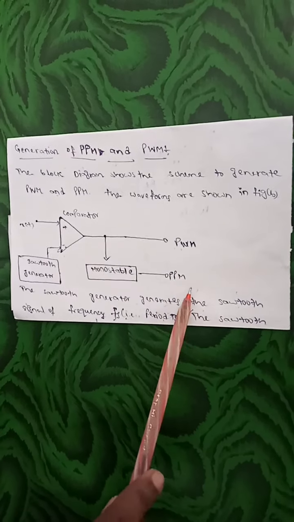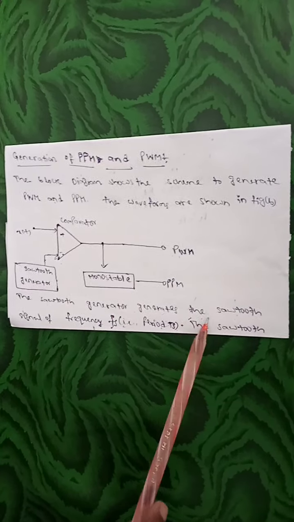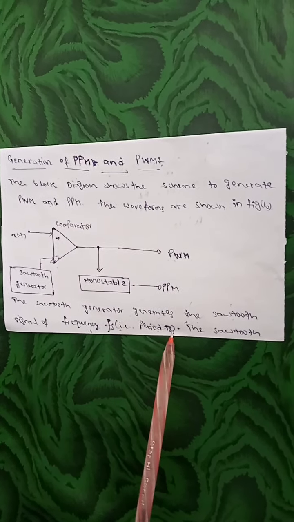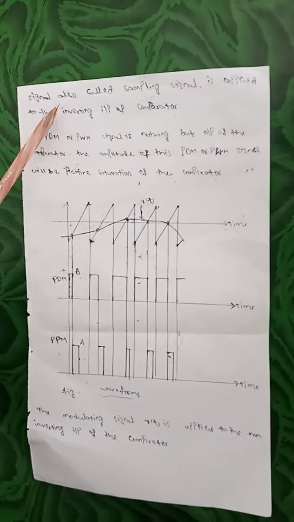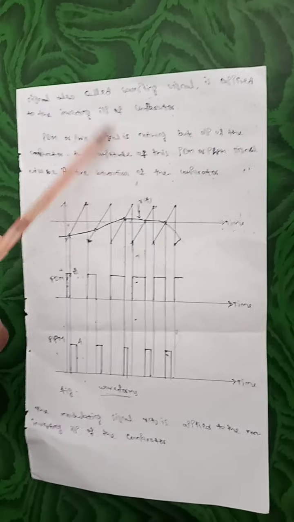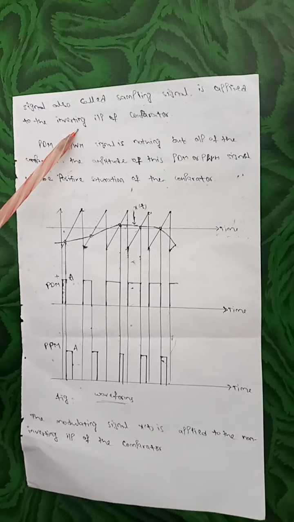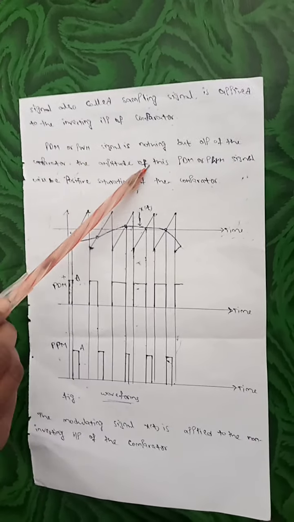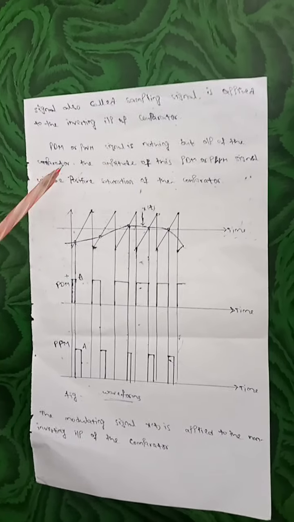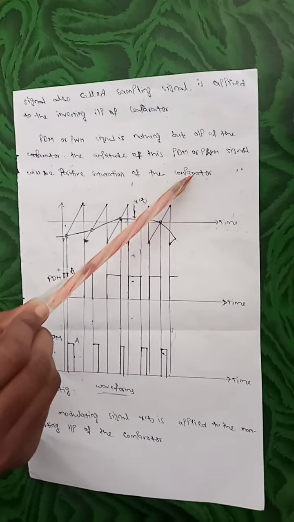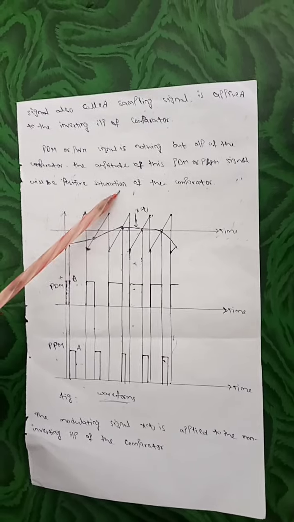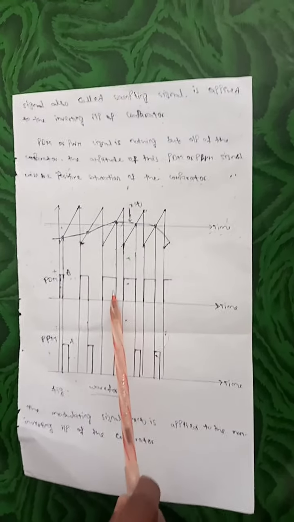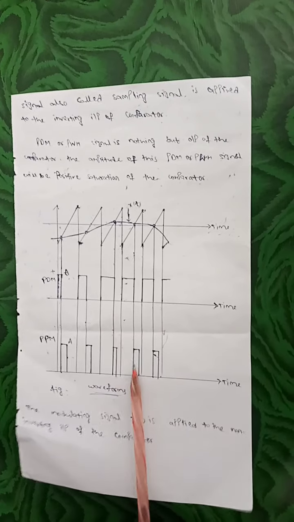This is the PPM. The sawtooth generator generates the sawtooth signal of frequency Fs, that is, time period Ts. The sawtooth signal, also called the sampling signal, is applied to the inverting input of the comparator. The PDM or PWM signal is nothing but the output of the comparator. The amplitude of this PDM or PWM signal will be the positive saturation of the comparator. These are the waveforms of the PWM signal and PPM signal.